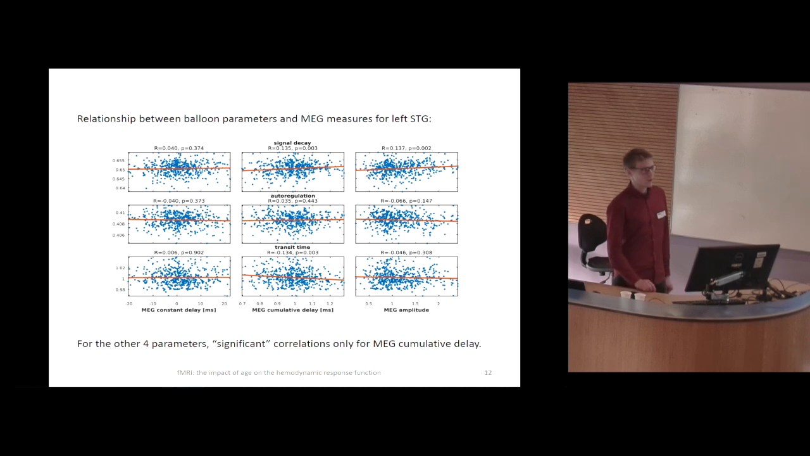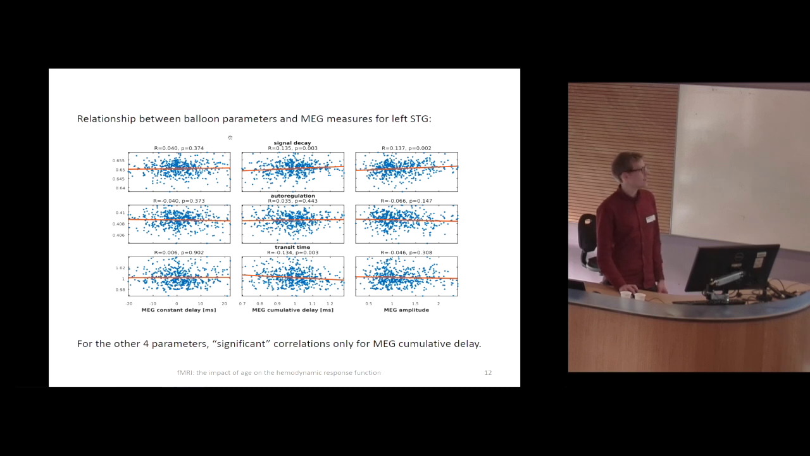So these are the balloon model parameters for MEG, and here I'm having again 3 parameters from the balloon model, and here these are simply the MEG measures. You see that there are some significant values of the correlations against cumulative delay, but I only considered A1 in this plot. For other parameters from MEG, I also noticed a lot of significant relationships, but only for A1, not for V1.